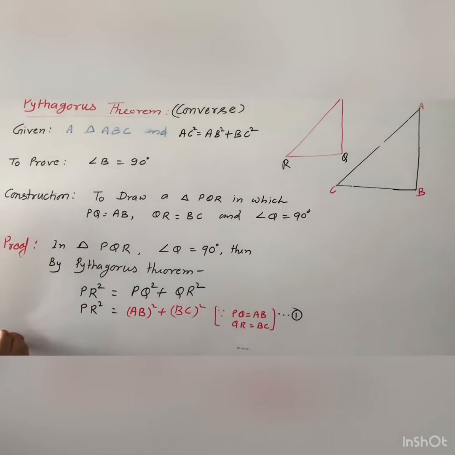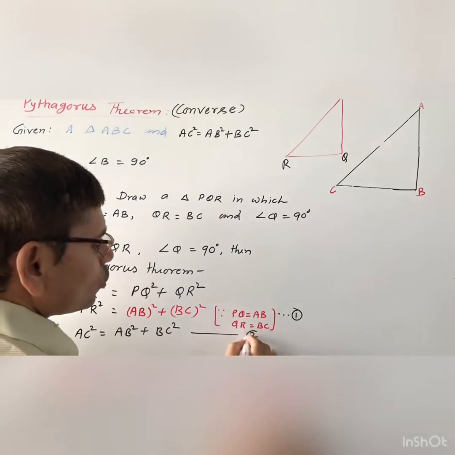But here it is given that AC square equal to AB square plus BC square, this is equation number 2.